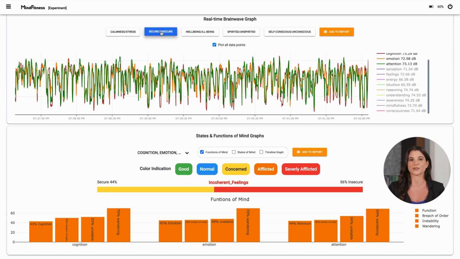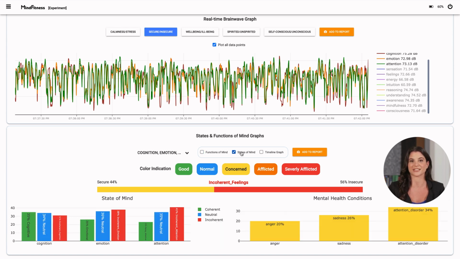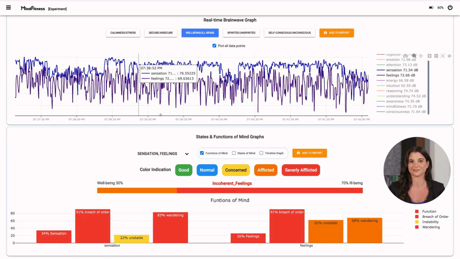2. Mental Security Report. Provides a percentage score by evaluating cognitive, emotional, and attentional stability and wandering in real time. It gives us the percentage functional efficiency of our cognition, emotion, and attention. It can identify real-time mental health conditions and disorders like cognitive disorders, cognitive dissonance, emotional conditions like fear and sadness, and attention disorders, etc.